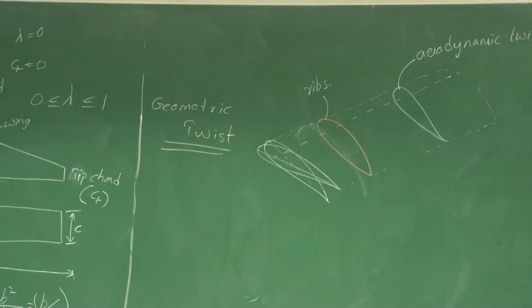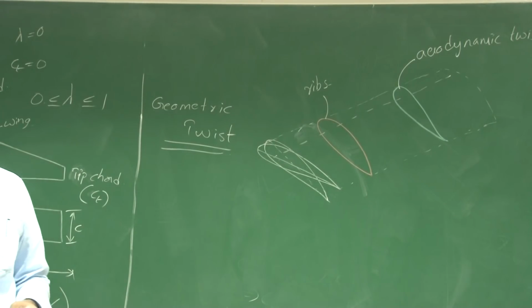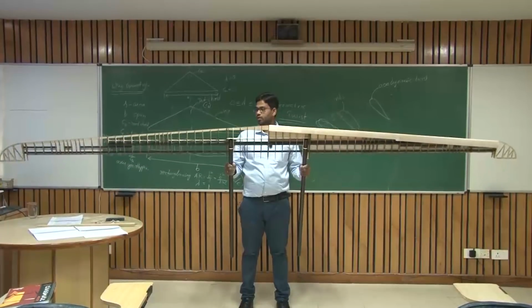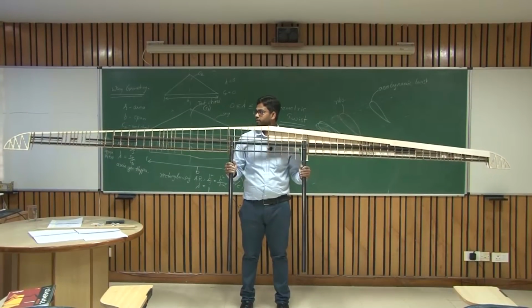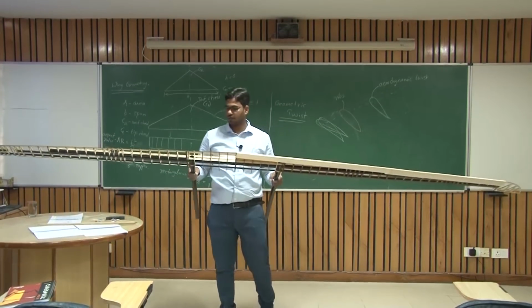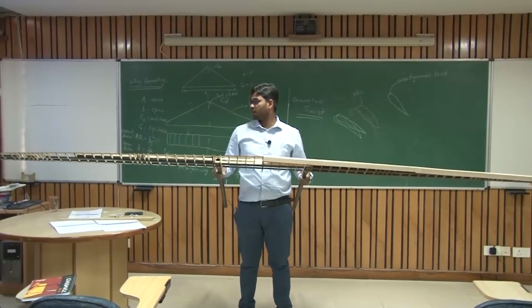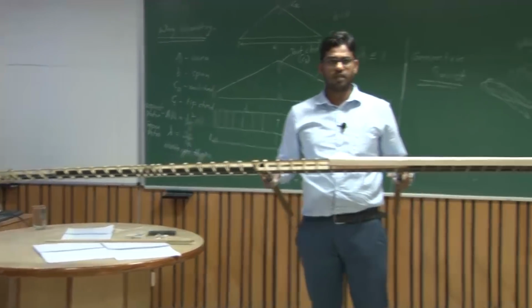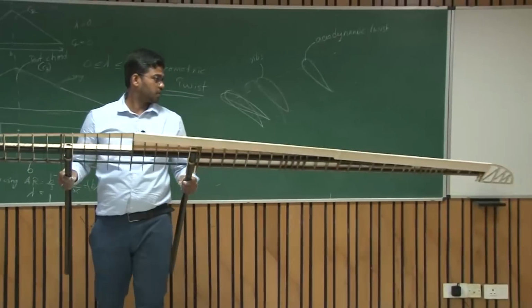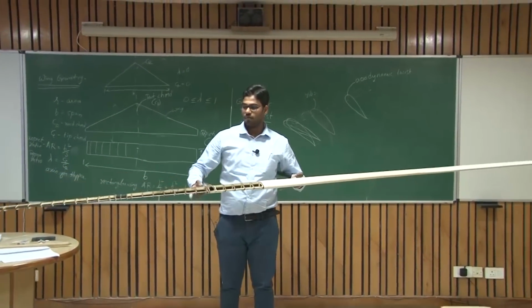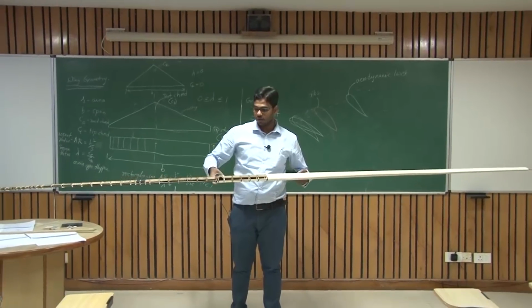So let us look at one of the wings of a UAV that we are going to develop. Yes friends, what you are looking at is a 4-meter span wing that we are going to develop for a UAV. It's a scaled down wing. The actual scale turns out to be around 16 meters span. You can see at different locations we have ribs here.